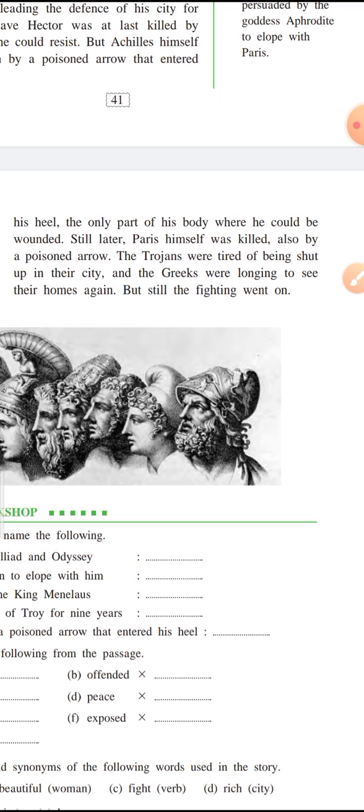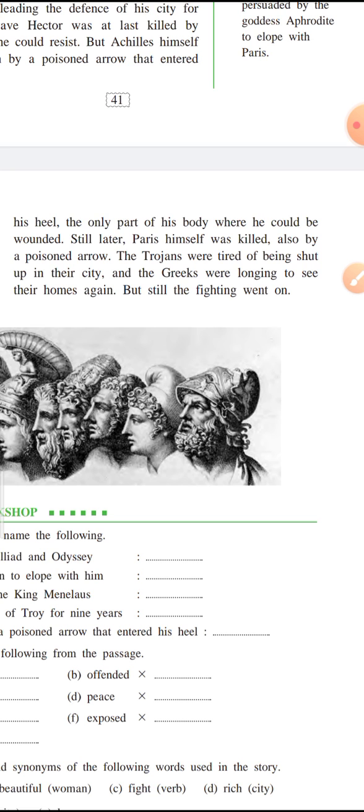As we have seen in the introduction, his heel was the body part that could get wounded, and therefore he was attacked on his heel with a poisoned arrow, and because of that he died. Still later, Paris himself was killed, also by a poisoned arrow. So after a few days, even Paris was killed.